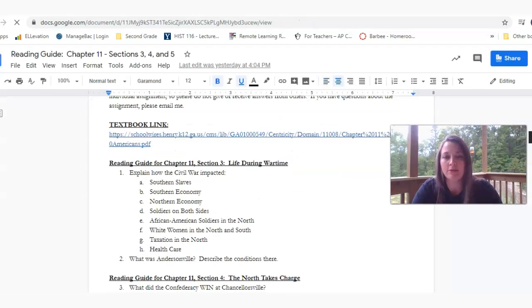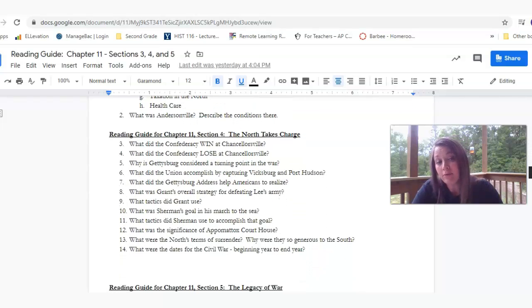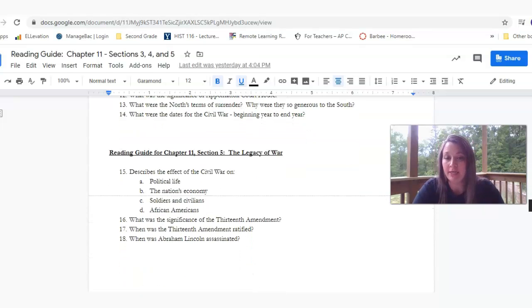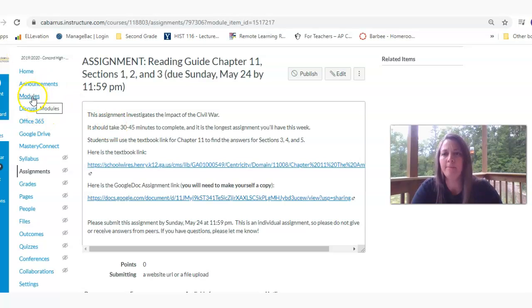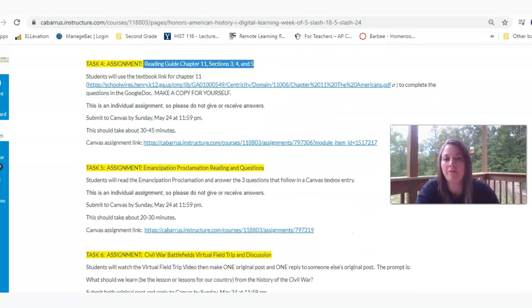So you're supposed to answer from Chapter 11, Section 3, these 2 questions. Question 1 has a couple of parts. It's just looking at the impact on these areas during the war. Section 4 is more about battles, the ending battles for the Civil War. And then Chapter 11, Section 5 is the effects or the legacy of war. And so that's going to wind up this week for the Civil War so that next week we can start Reconstruction. So again, that will cover your first assignment for the reading guide, Chapter 11, Sections 3, 4, and 5.